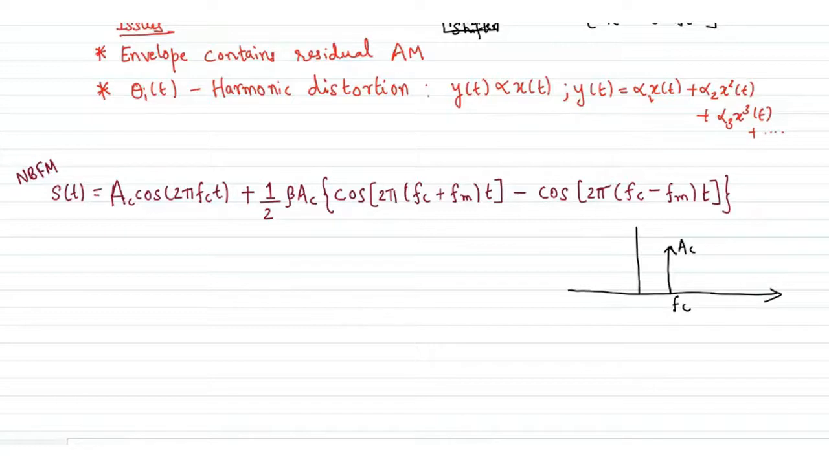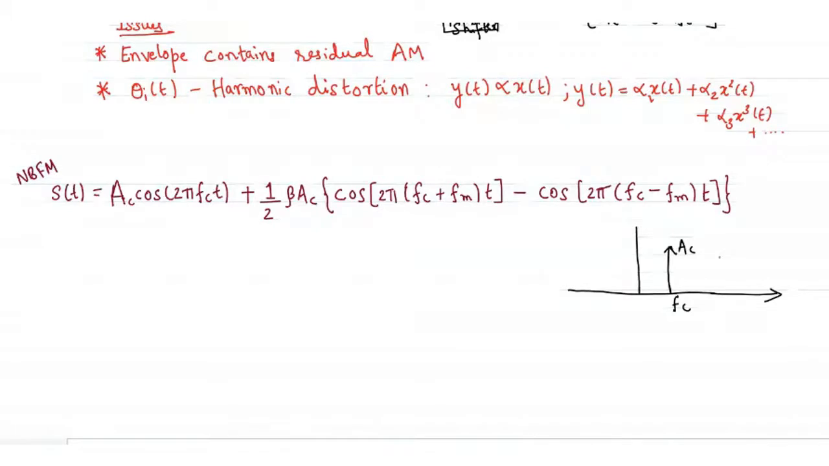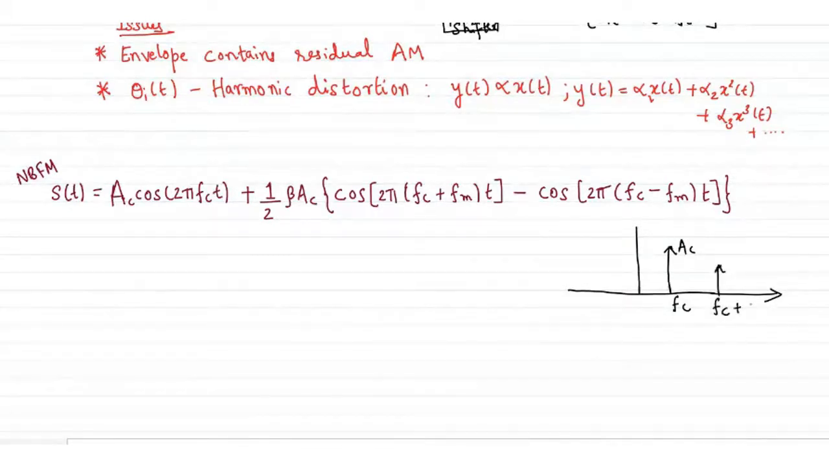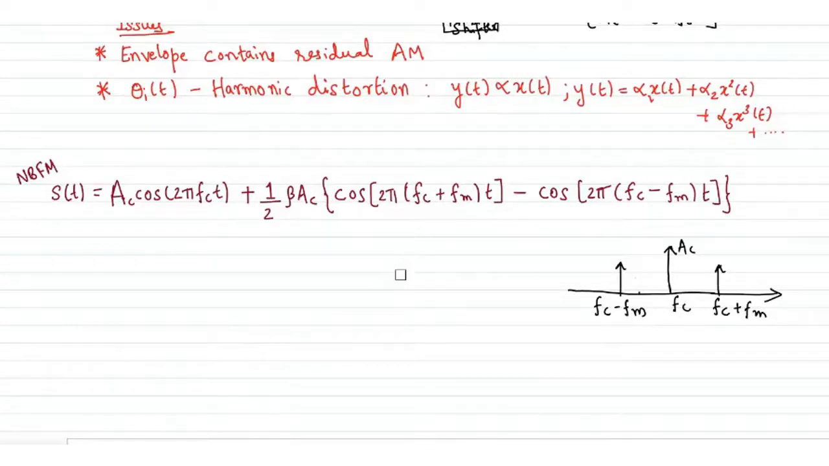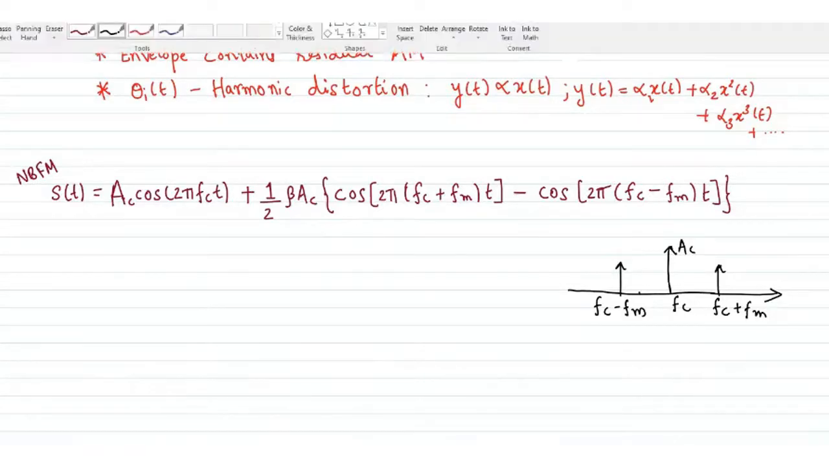And the frequency components of the second and third terms will be, of course, FC plus FM, and symmetric to that, FC minus FM. Can you see the similarity of this frequency plot with your amplitude modulated signal, which was very similar to this, because the amplitude modulated signal itself has a mathematical expression very similar to the narrowband FM signal.